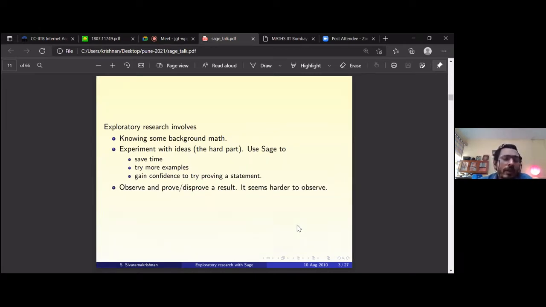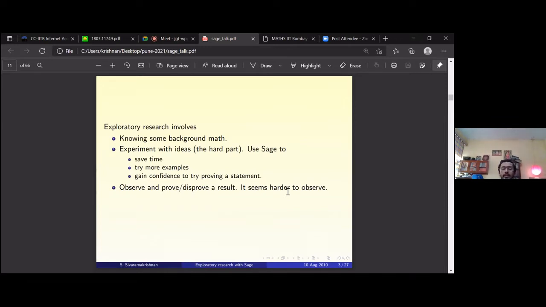Okay. So now if you have a set of examples in your bag, it always helps to try to observe some patterns. And most of mathematics is pattern matching. And then of course you try to prove or disprove a result. The hard part is to observe some pattern. So there is no template. We don't have any rule like, if this happens, then we have a result. There is nothing like that.